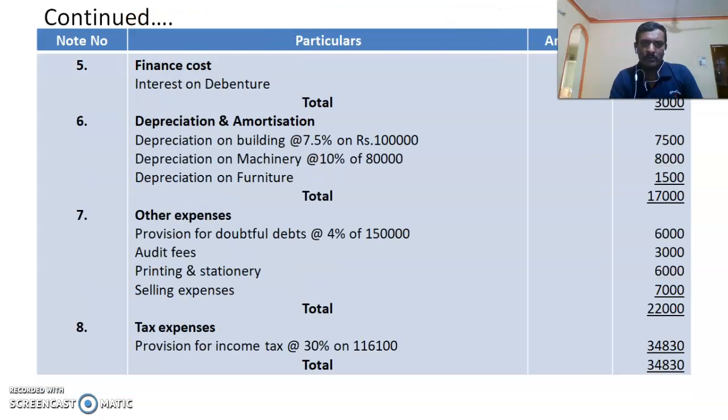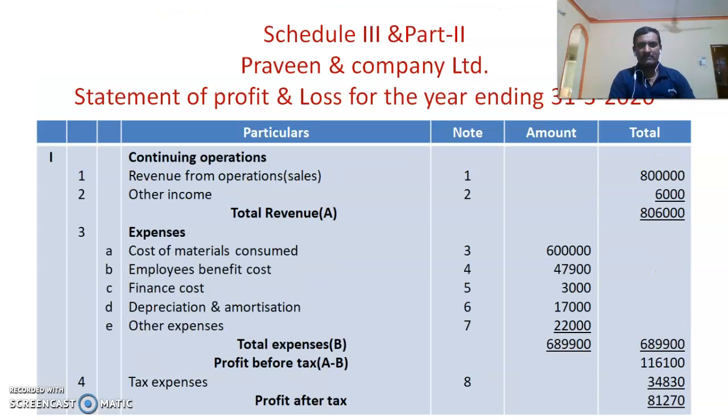So based on these notes, now we have to prepare the statement of profit and loss. First of all, for continuing operations, revenue from operations from note number 1, we have taken the amount 8 lakh. Other income 6,000 from note number 2. Then note number 3 for expenses: cost of materials consumed, employee benefit cost, finance cost, depreciation and amortization, other expenses. These items are the expenses which are to be extracted from the notes to the statement of